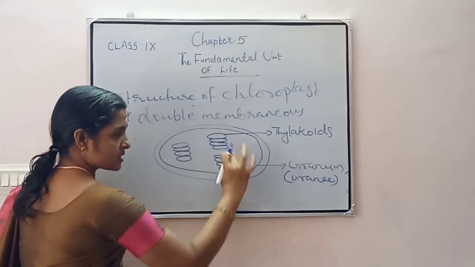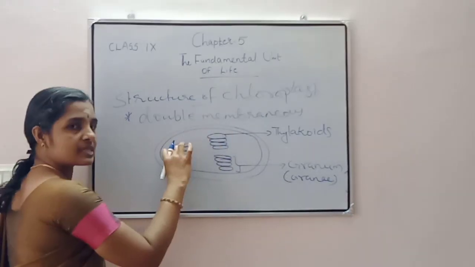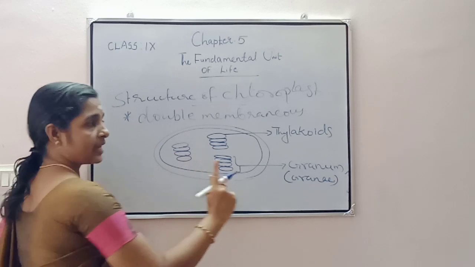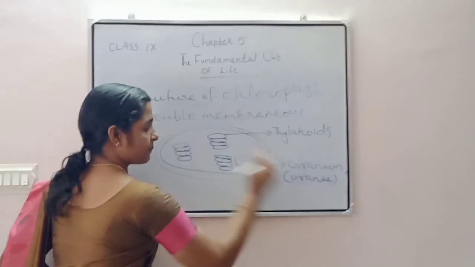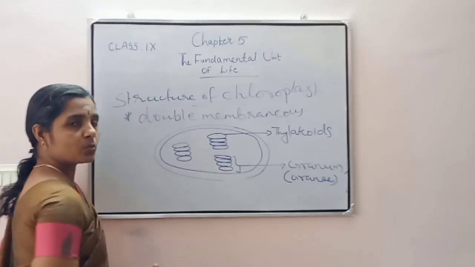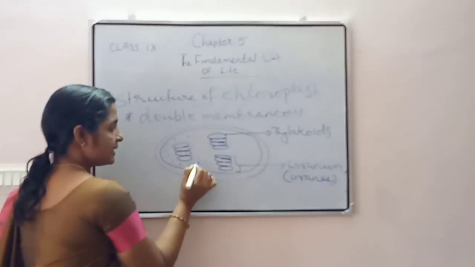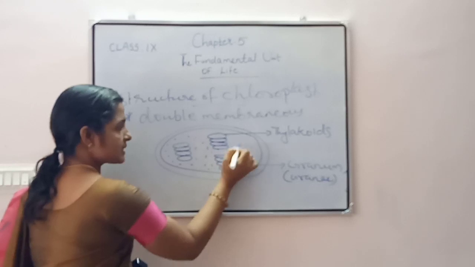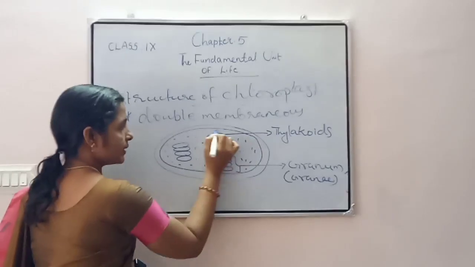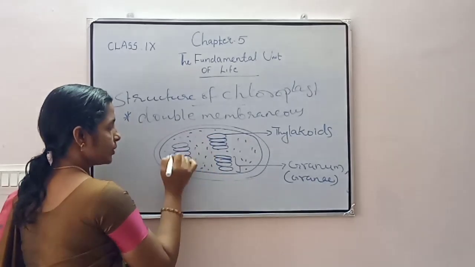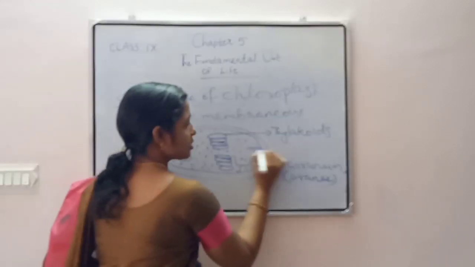This is one stalk, this is another stalk, this is another stalk. One stalk of thylakoids is known as a granum, and where is this granum present? It is present in a jelly-like fluid, and this jelly-like fluid, or matrix, is known as the stroma.